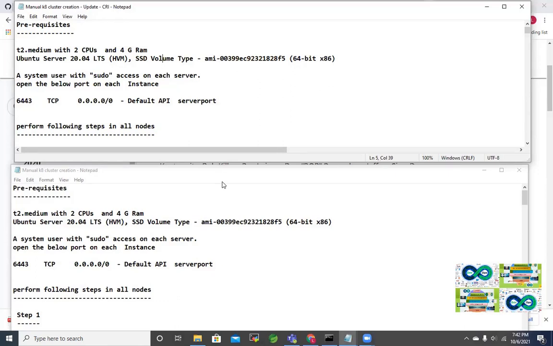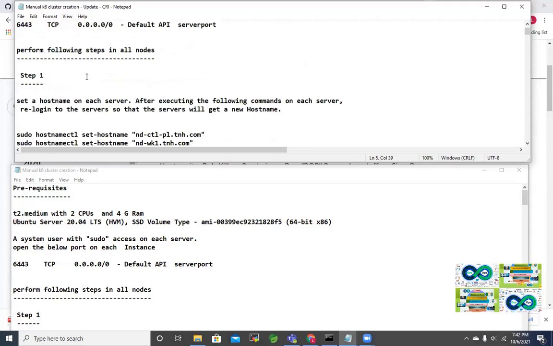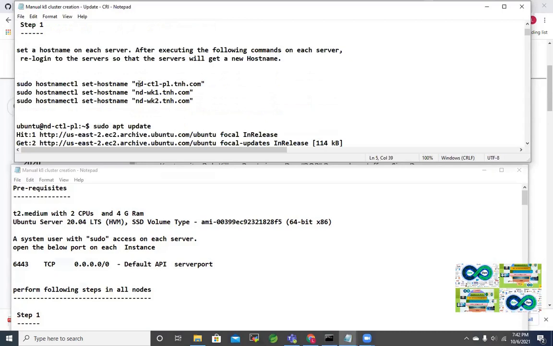This session is mainly to focus on the practical aspect: how to implement containerd as the runtime for Kubernetes instead of Docker. That is the focus here. So let me continue. Prerequisites have no change, and in step one, as you may remember, we just changed the host name, and those things are not changed either.